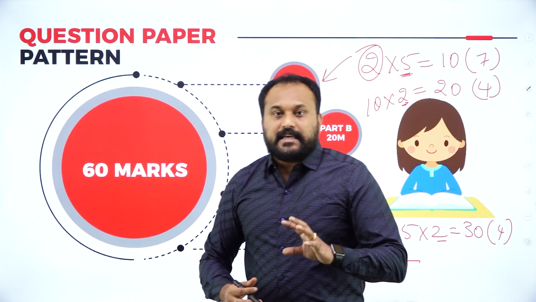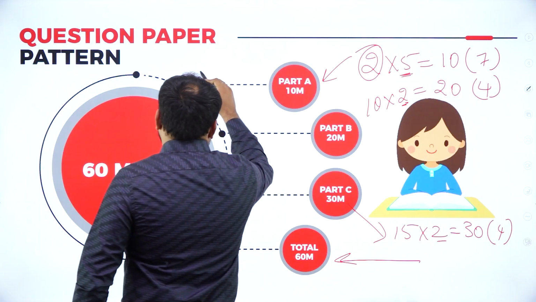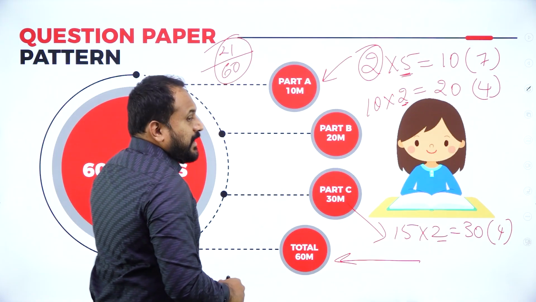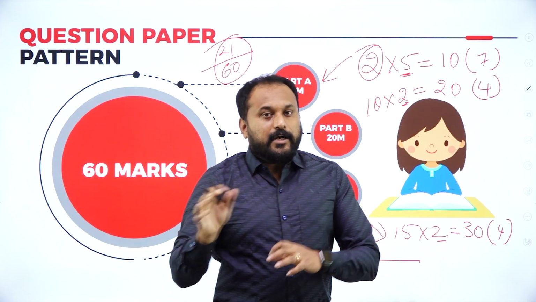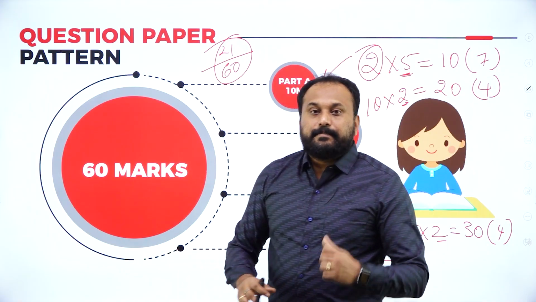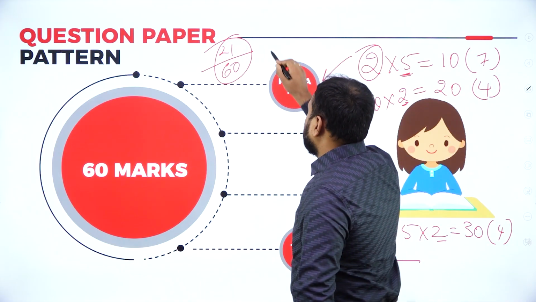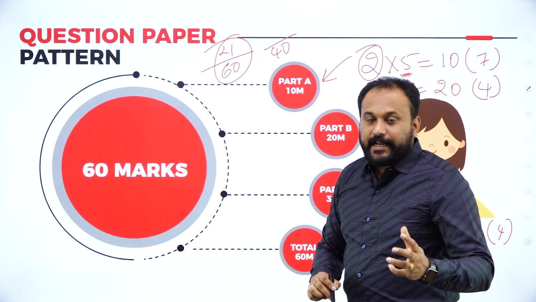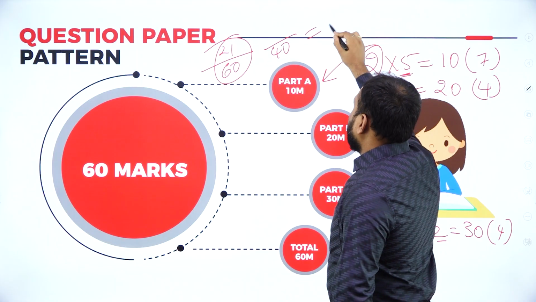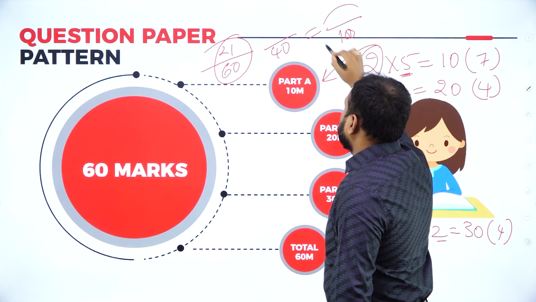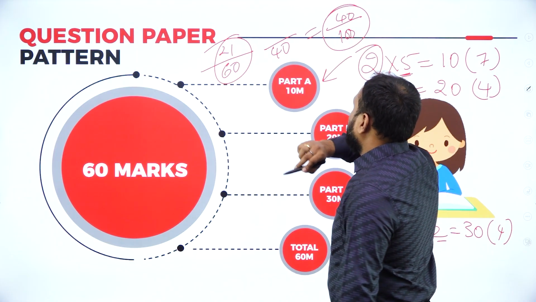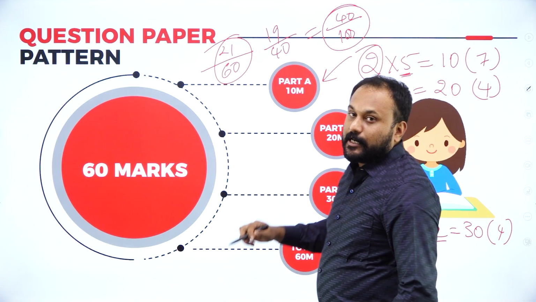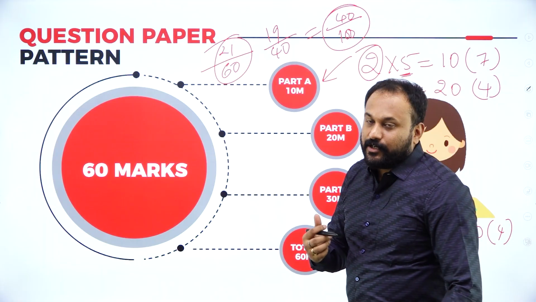To pass this examination, out of 60, you should score 21. That is where you will actually clear your external. For the internal 40, there is no minimum. But when we calculate out of 100, you should get 40. So here 21, but if you take 19 also, you will be cleared. That is how you need to calculate.